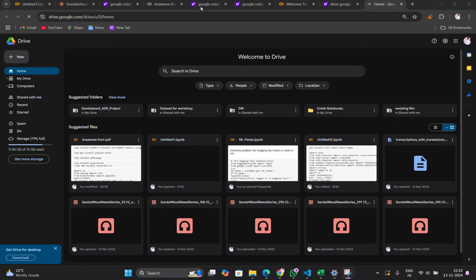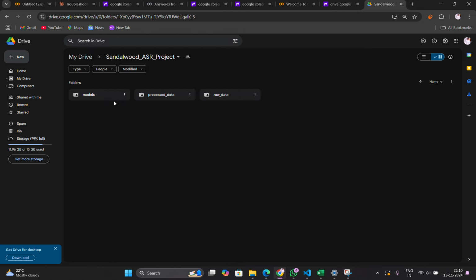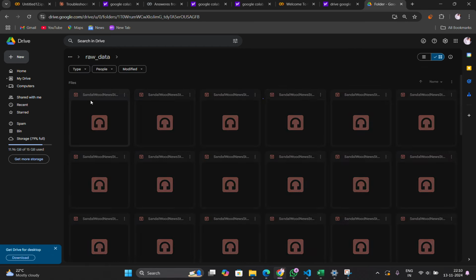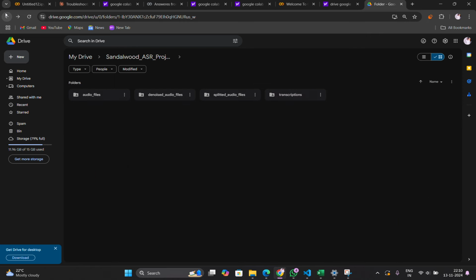Before going into task 2, I wanted to show you the structure of my drive and how I organized my data. You can see sandalwood data here, and in the raw data we have 3 folders. The original audio files are stored here, the denoised audio files are stored here, the split audio files from that are stored here, and the transcriptions are stored here.